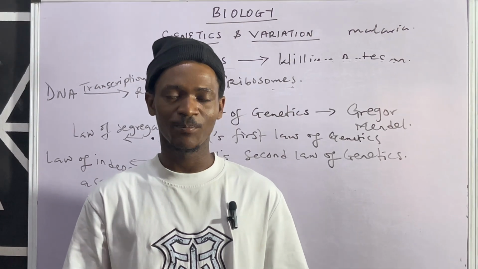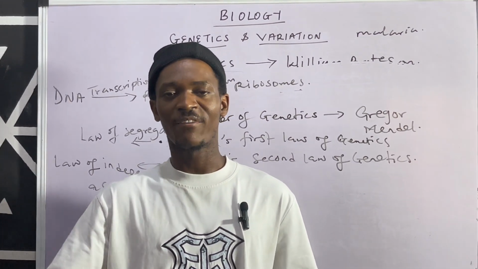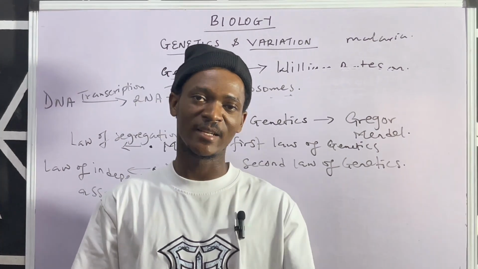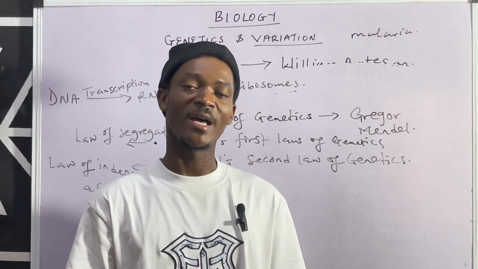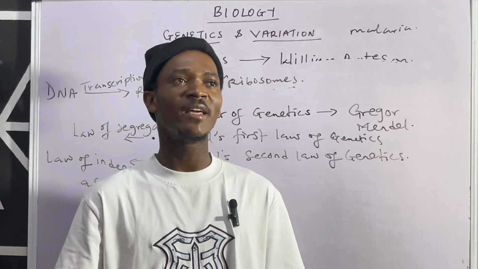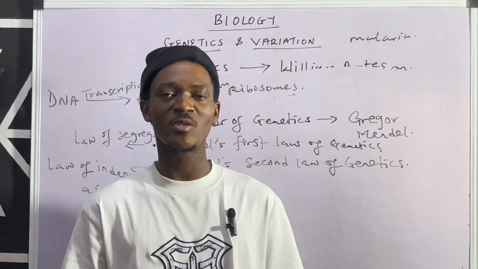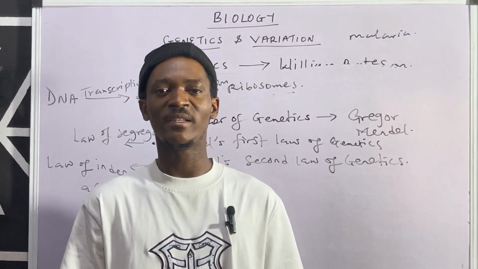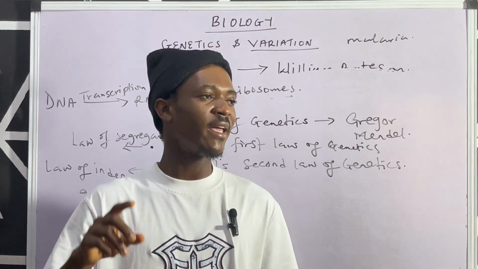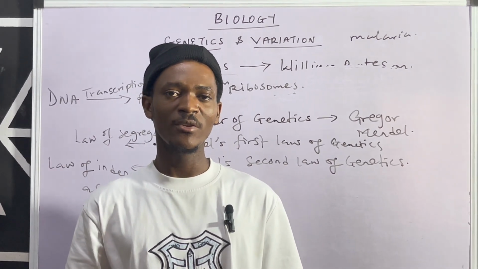inherited per parent. What does that mean? It means of the genes that are inherited from my father and from my mother, I inherited one from my father and I inherited the other from my mother. So that's what the segregation really entails. And the segregation usually explains monohybrid inheritance. The word mono means one. So when I say monohybrid inheritance, I'm talking about inheritance of just a particular one gene or character. You get the point now?